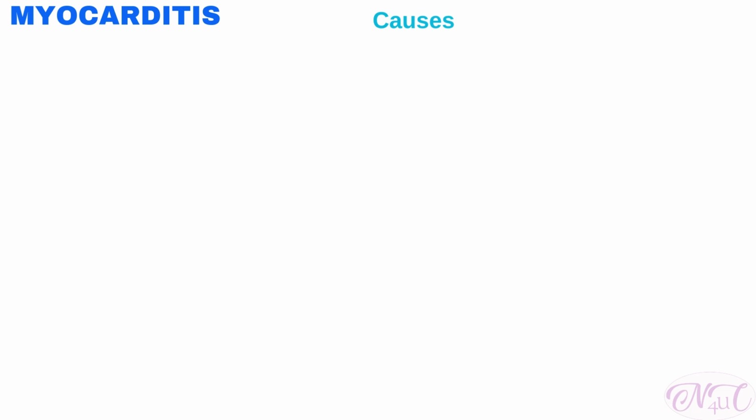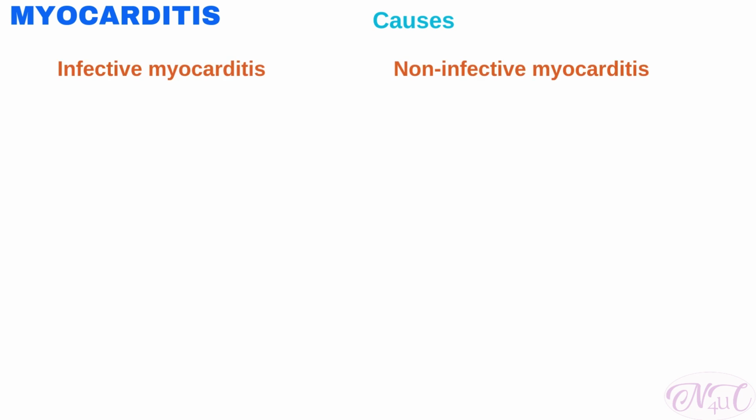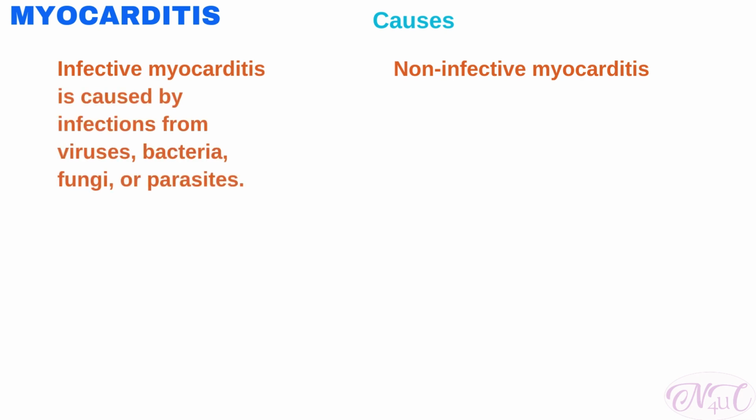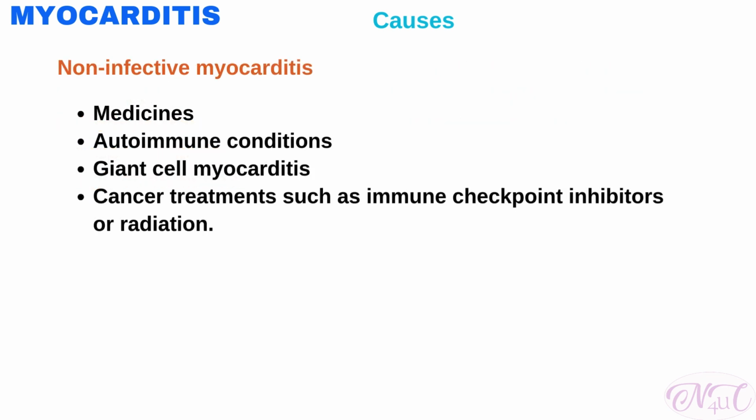According to the causes, it can be divided into infective myocarditis and non-infective myocarditis. The infective myocarditis is caused by infections from viruses, bacteria, fungi, or parasites. Non-infective myocarditis is caused by factors that are not infections. Some non-infective causes include medicines, autoimmune conditions, other medical conditions such as giant cell myocarditis, and some cancer treatments such as immune checkpoint inhibitors or radiation.